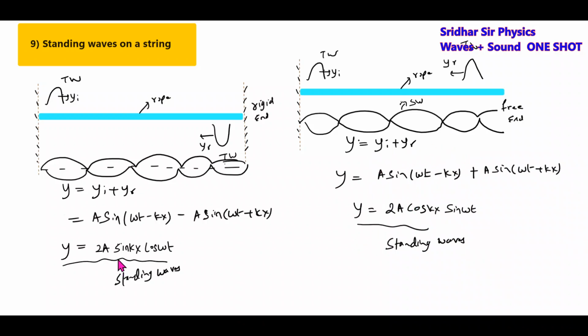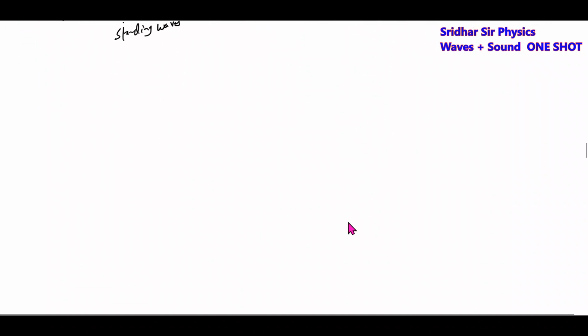And what is the amplitude of the standing wave? Twice the amplitude of the traveling wave. Then here we'll define some quantities called nodes and antinodes. So what are the nodes? Nodes are the points which will always be at rest. First we'll define the quantities, so I'll take the help of this one: 2a sine kx cos omega t.